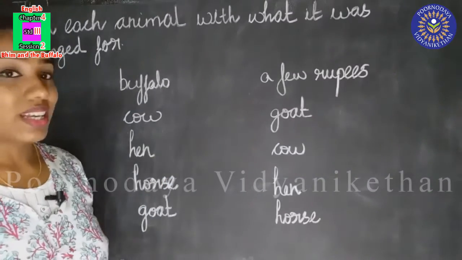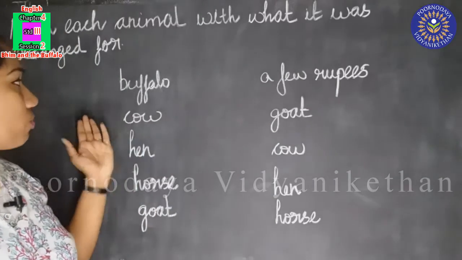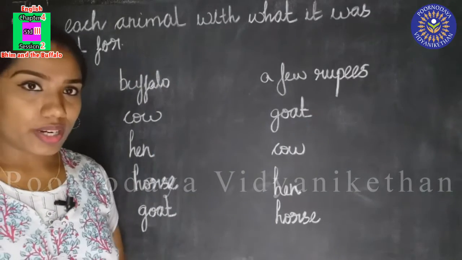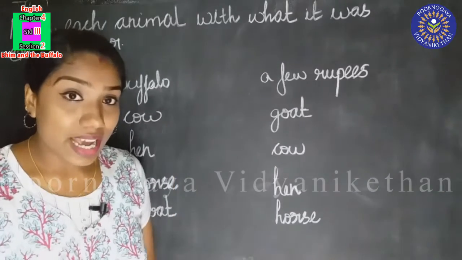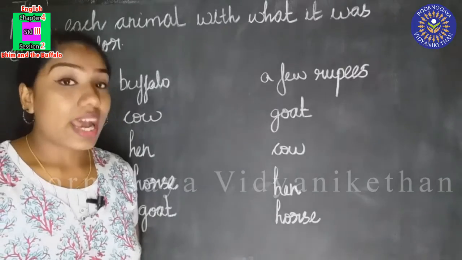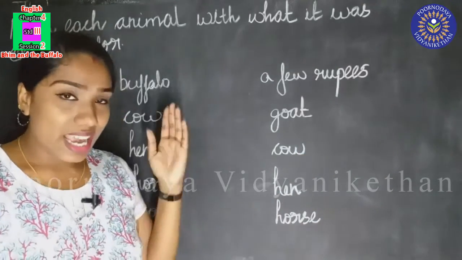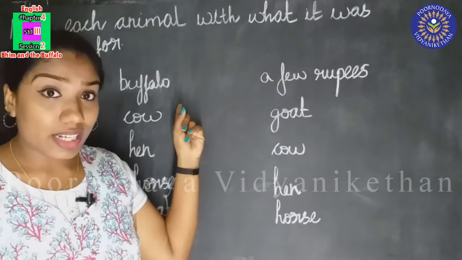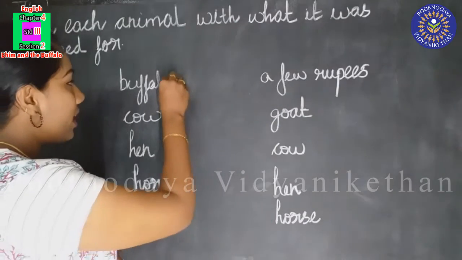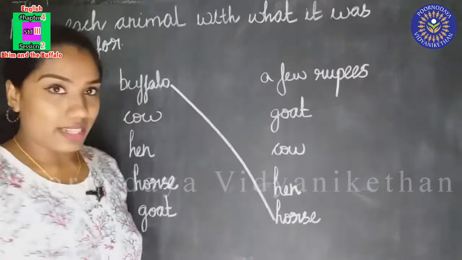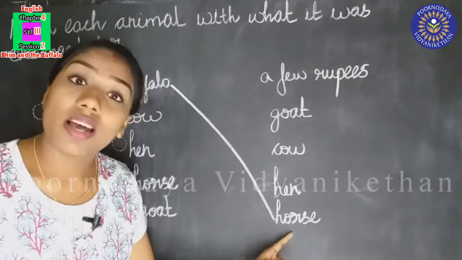Buffalo. The first one is buffalo. Can you tell me what it was exchanged for? We learned that Bhim had a loyal buffalo and he went to sell it. He exchanged the buffalo with a lame horse. So the horse is here and we can match it like this. Did you understand? So the buffalo was exchanged with the horse.